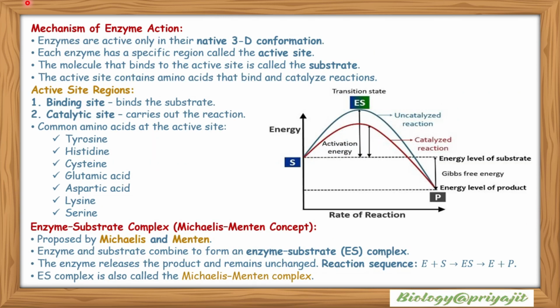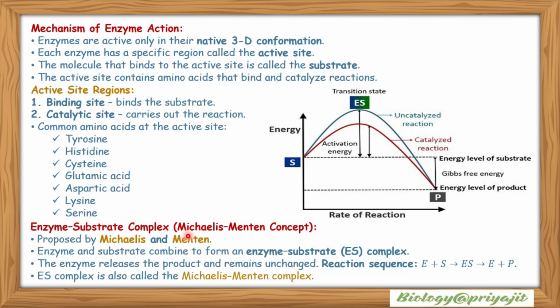Mechanism of enzyme action. Enzymes are active only in their native 3D conformation. Each enzyme has a specific region called the active site. The molecule that binds to the active site is called the substrate. The active site contains amino acids that bind and catalyze reactions. Active site regions: the binding site binds the substrate, and the catalytic site carries out the reaction. Common amino acids at the active site are tyrosine, histidine, cysteine, glutamic acid, aspartic acid, lysine and serine.